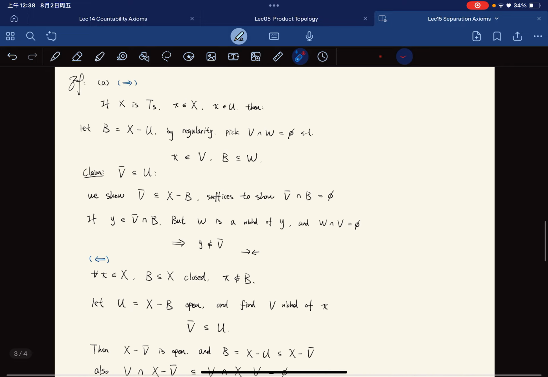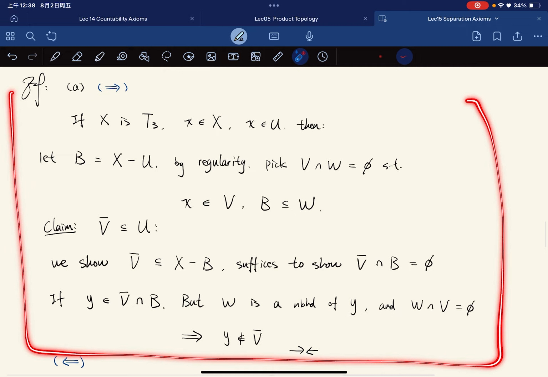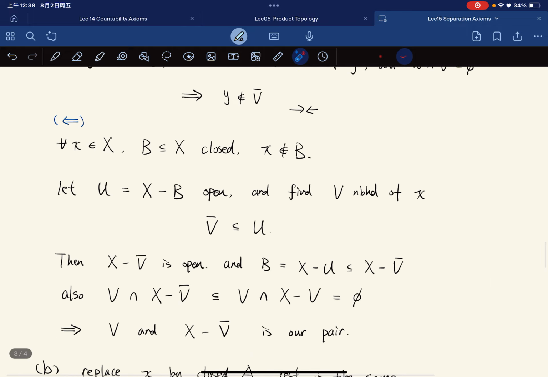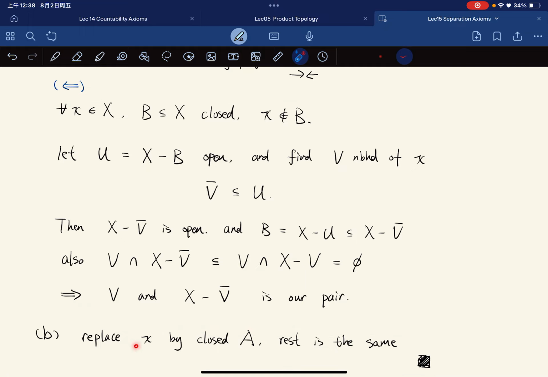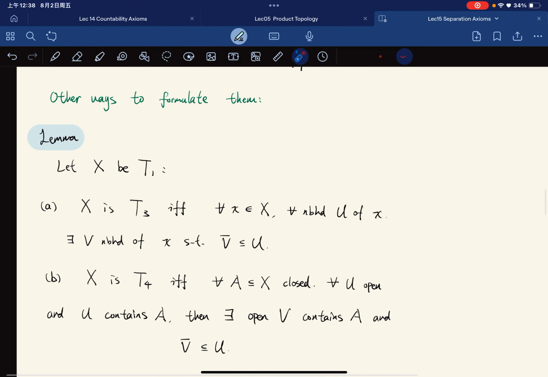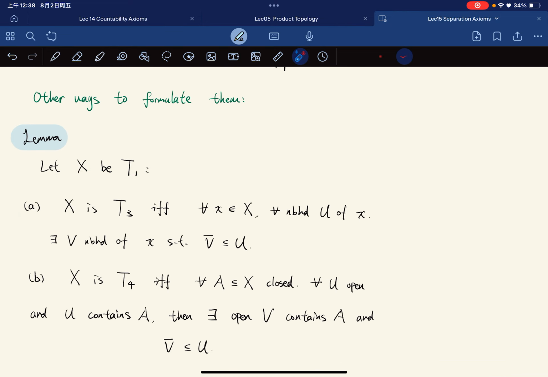We could verify it by ourselves, right? You can just repeat the proof here and here. You can just replace a point X by a closed set A. Okay, so we have our lemma of another formulation of closed, not regular and normal spaces.